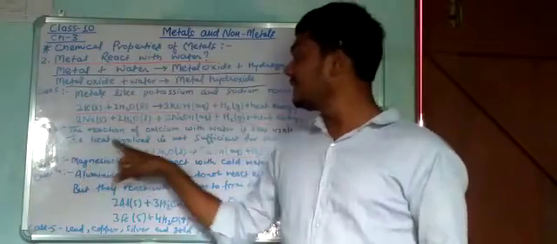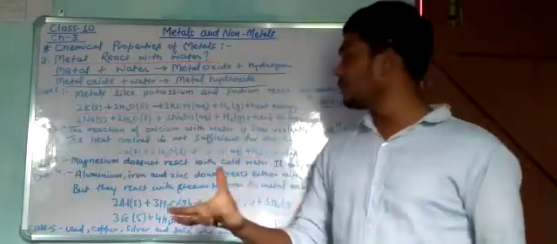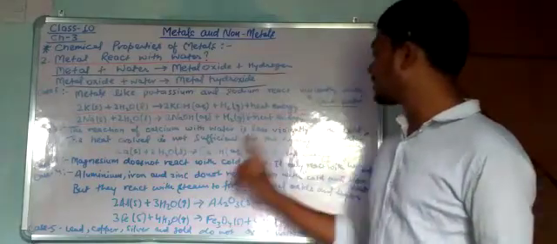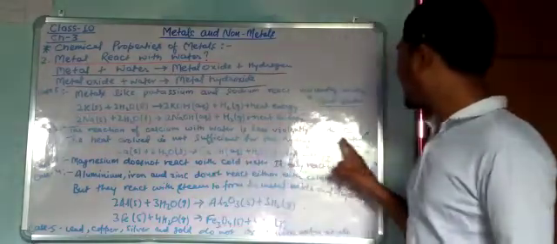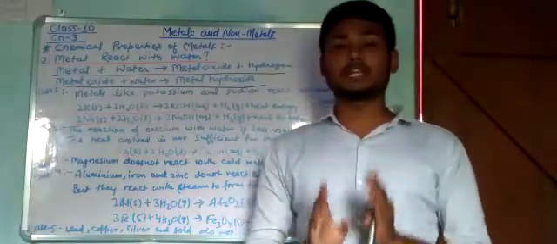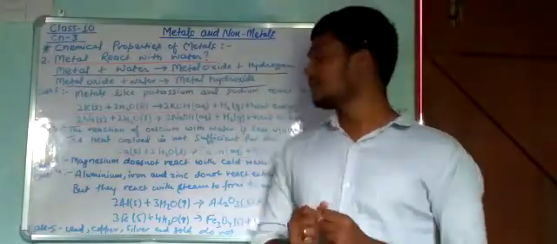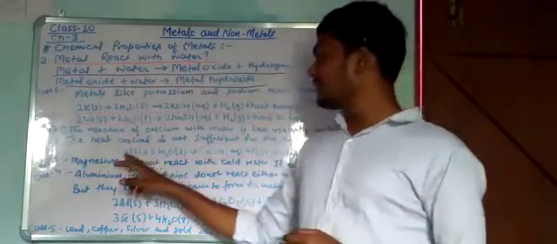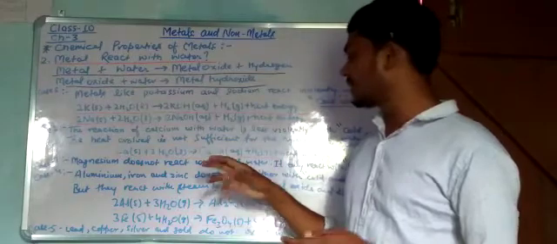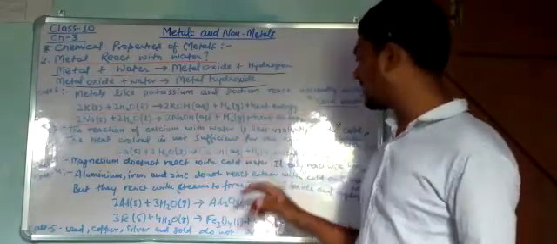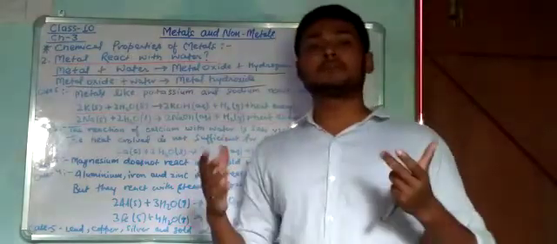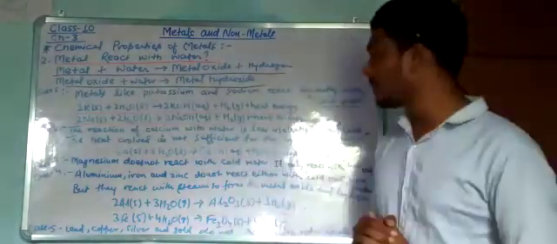In this case the heat evolved is not sufficient for the hydrogen to catch fire. Whenever calcium reacts with water, it forms calcium hydroxide, which is aqueous in nature, and hydrogen gas plus heat energy, and this heat energy is not very big in amount.